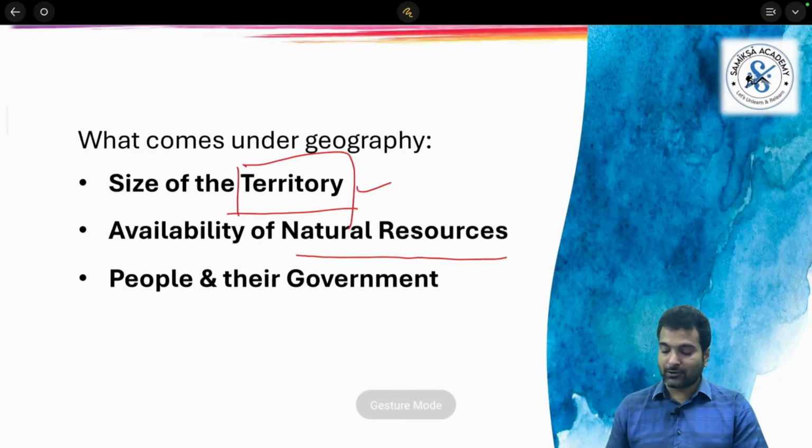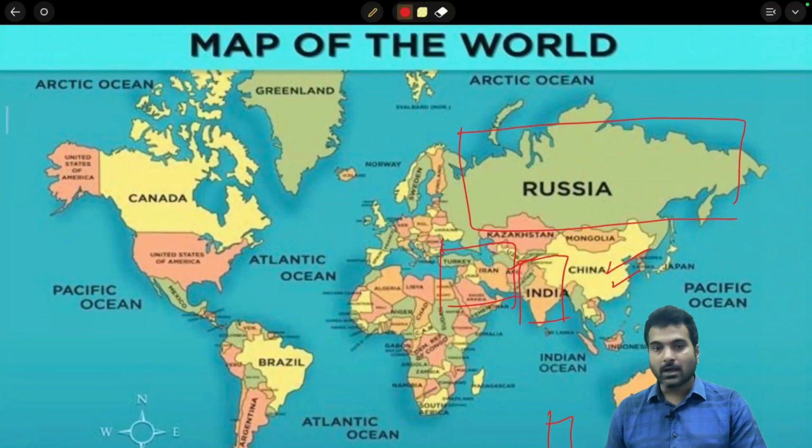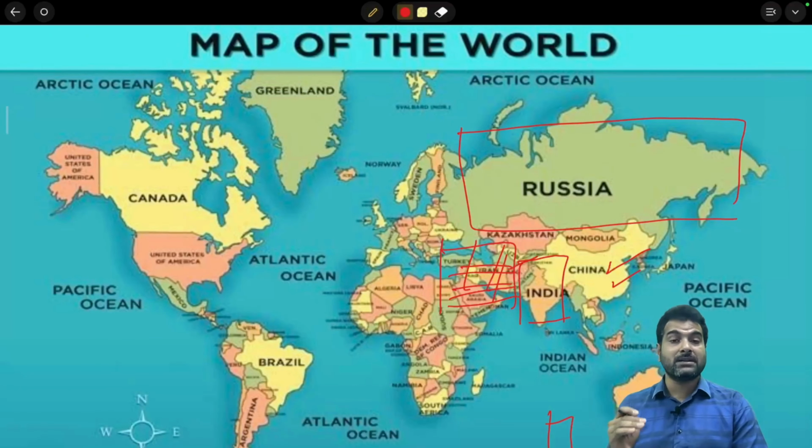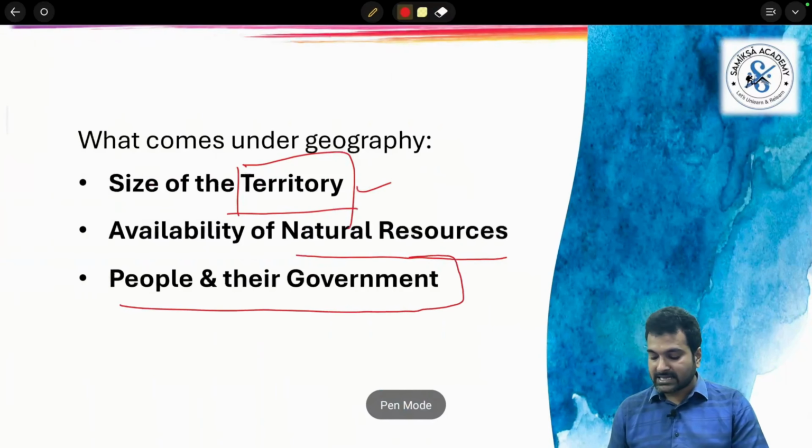For example, because of the heavy presence of crude oil in this shaded area, West Asia is quite crucial, especially when it comes to energy relations. Understood that? In a similar fashion, the people of the given territory and their government, this is the crux.